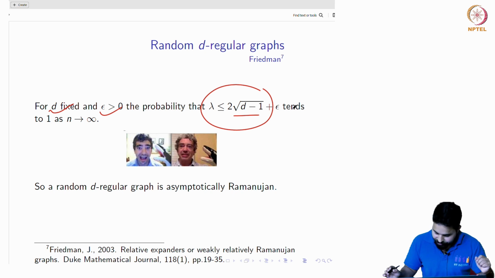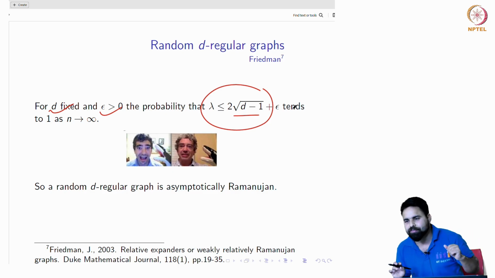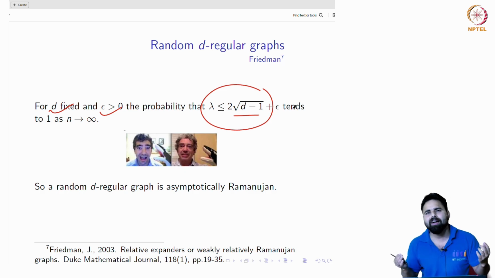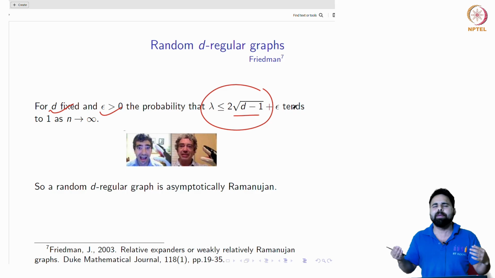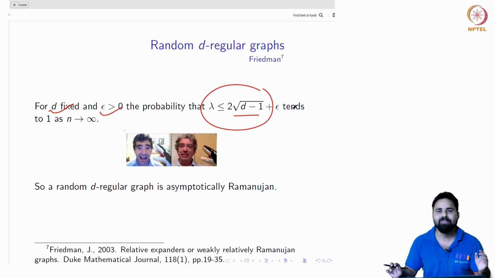Very good. I hope you enjoyed this very brief overview of Ramanujan graphs. In the next lecture we will try to construct Ramanujan graphs, or maybe expander graphs, using some techniques which might give us some Ramanujan graphs, or at least some good expanders. Stay tuned till the next lecture, and thank you very much.